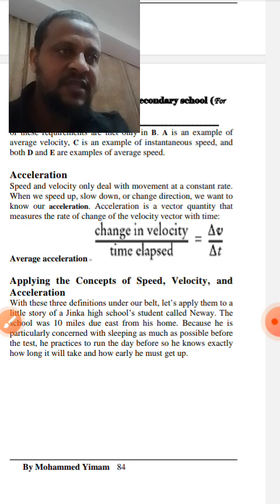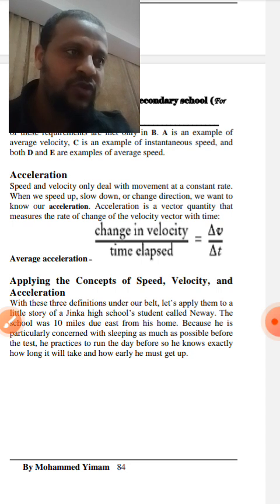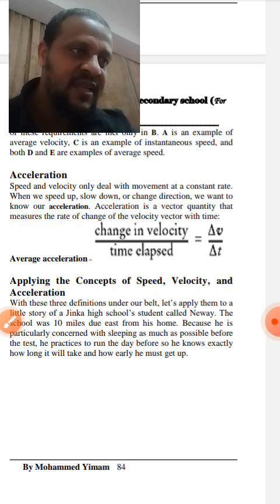With these three definitions under our belt, let's apply them to a little story of a high school student called Noah. The school was 10 miles due east from his home. Because he is particularly concerned with sleeping as much as possible before the test, he practices the run the day before, so he knows exactly how long it will take and how early he must get up.